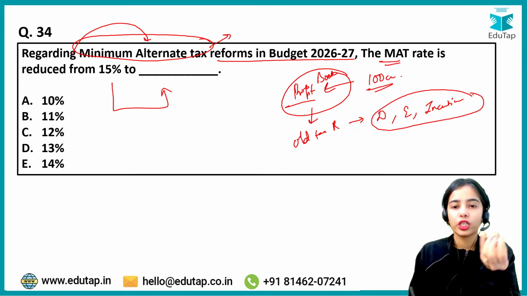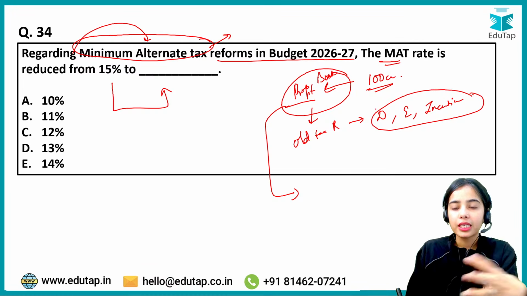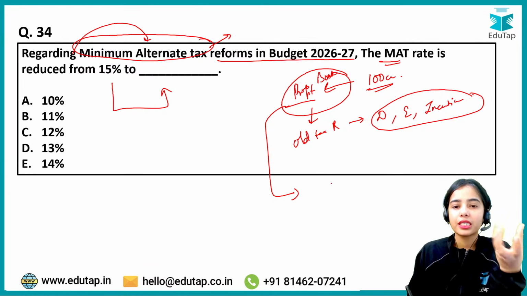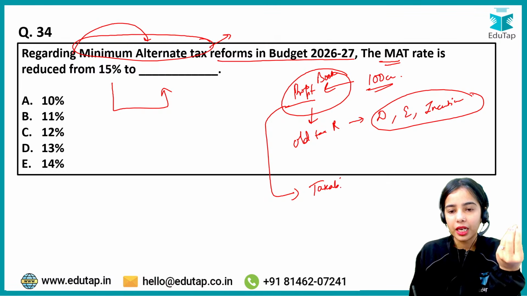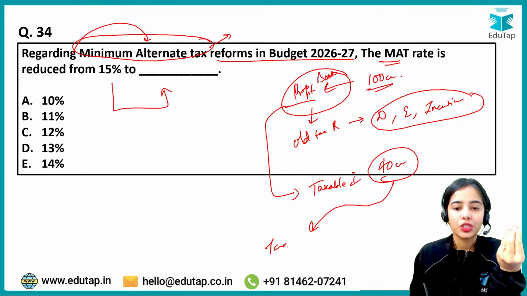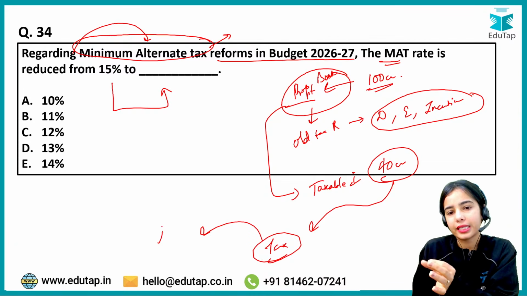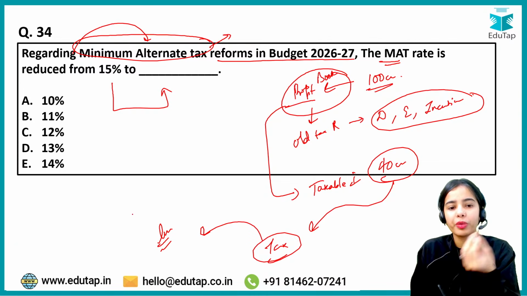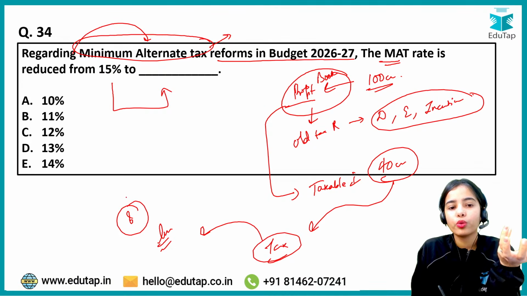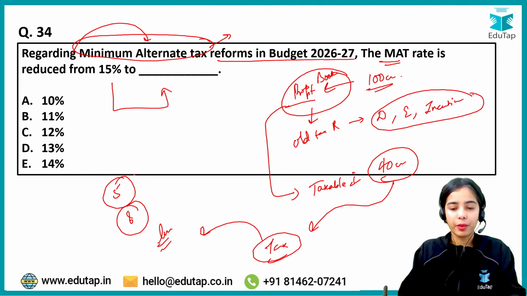So after taking the deductions and incentives, this profit has reduced to a taxable income of only 40 crores. So on the 40 crores, the tax has to be paid. And let's say the company is paying very little tax, only 8 crores or only 5 crores.